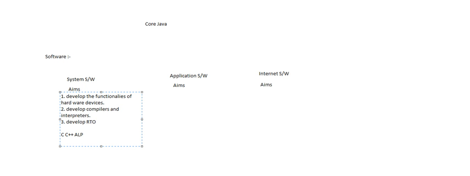Then what are the aims of application software? Application software is used to develop the functionalities of an organization.